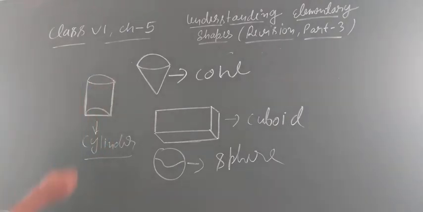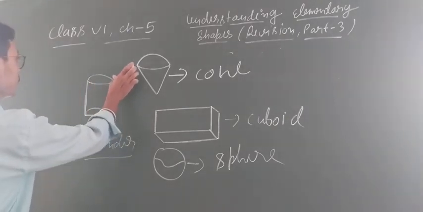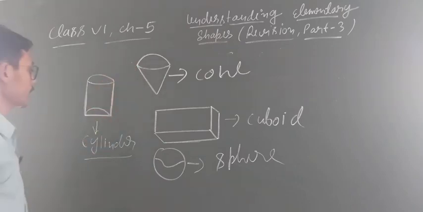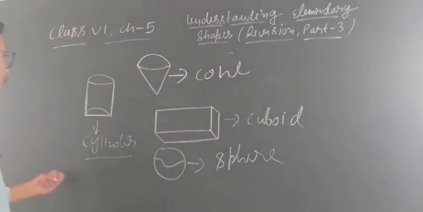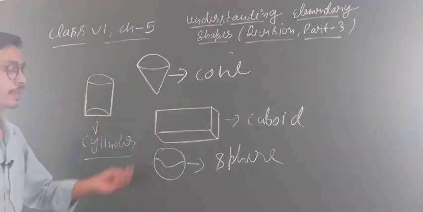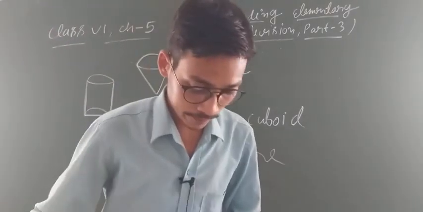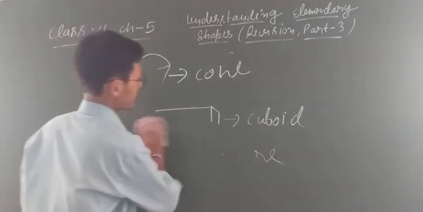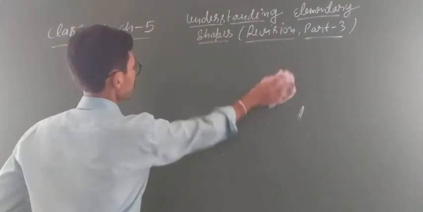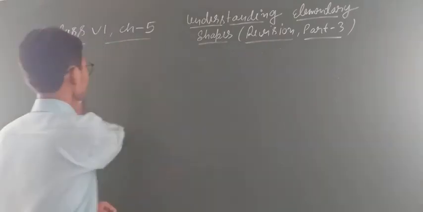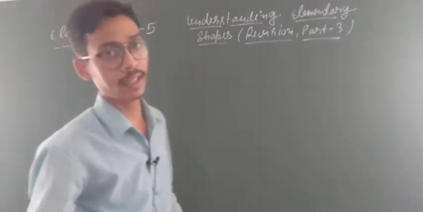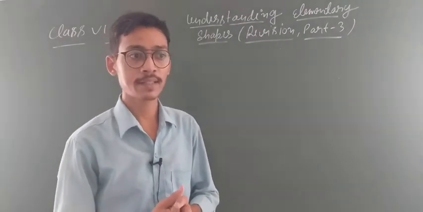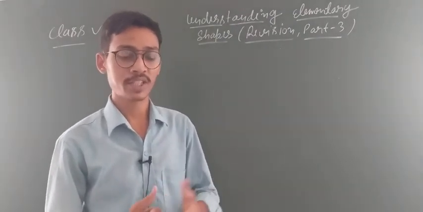Chalo, so in your copy use your ruler and pencil, then you have to make the diagram. So polygon is clear, and these diagrams I also discussed, clear. So now all questions you solve yourself based on this. I explained all the concepts to students: what is cone, what is cuboid, sphere, rectangle, octagon, pentagon, clear. So now in the next video we will discuss the next topic, meaning the next chapter. Thank you students.